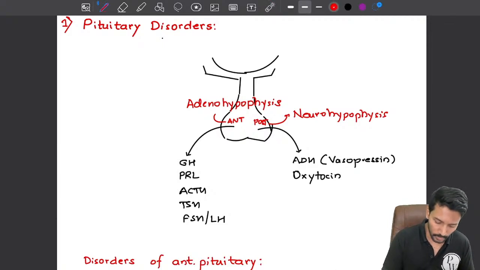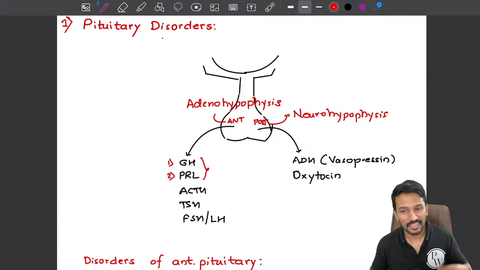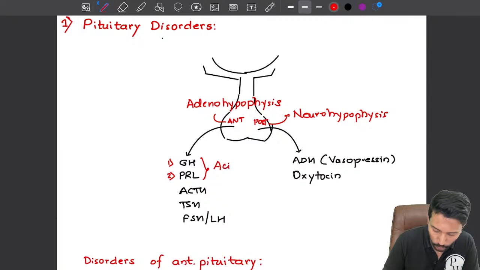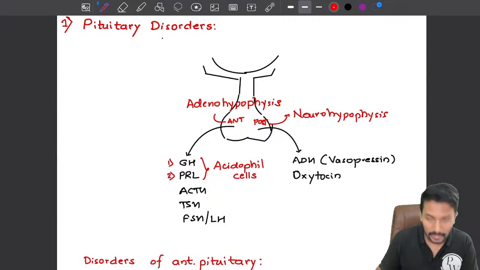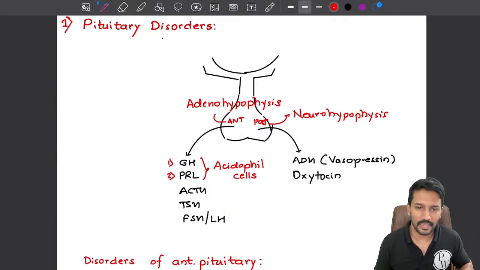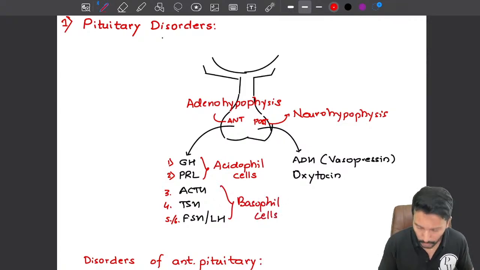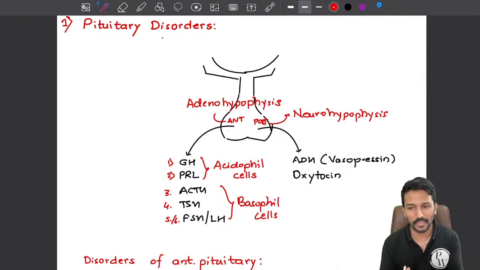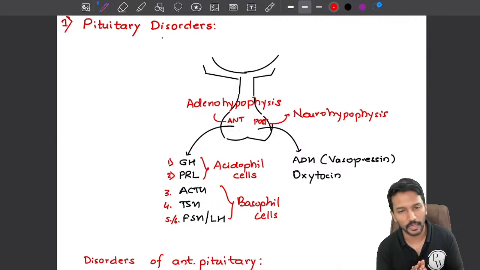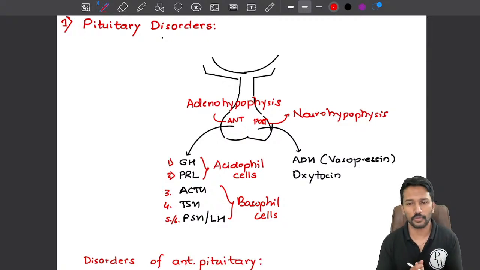Now anterior pituitary gland is concerned with secretion of 6 hormones. What are those? Number 1, growth hormone. Number 2, prolactin. Growth hormone and prolactin are secreted by similar cells, so we call them as acidophil cells. And the remaining hormones from the anterior pituitary, that is ACTH, TSH and gonadotropins, that is your FSH and LH, are secreted by your basophil cells. Now why am I talking about it? Because this can also be an MCQ. They might ask you which of this is secreted by an acidophil cell or which of this is secreted by a basophil cell. Primarily a physiology question, but you should know.